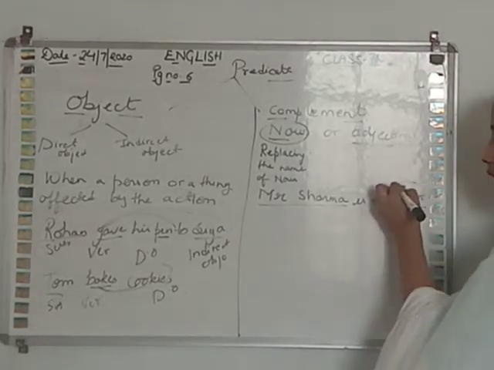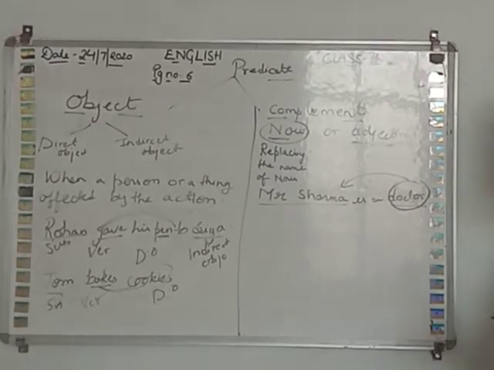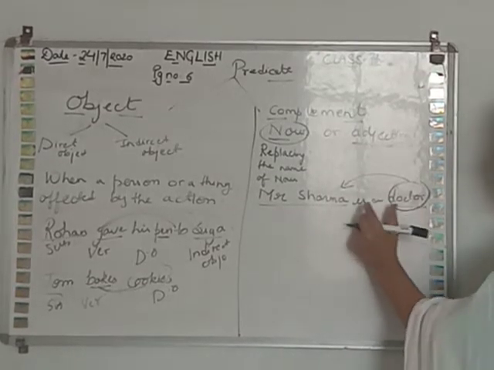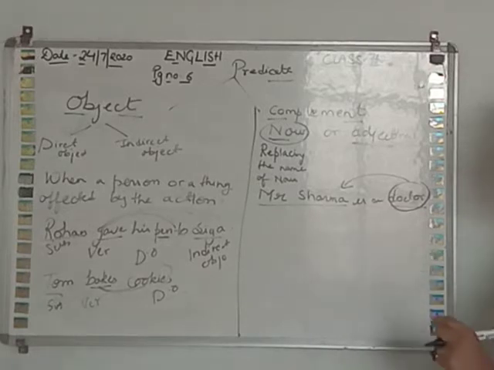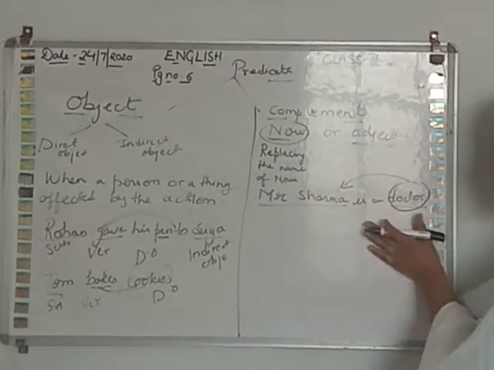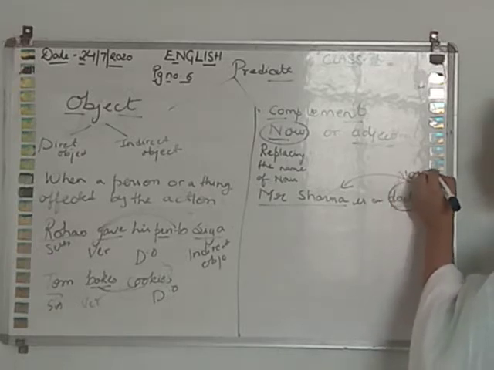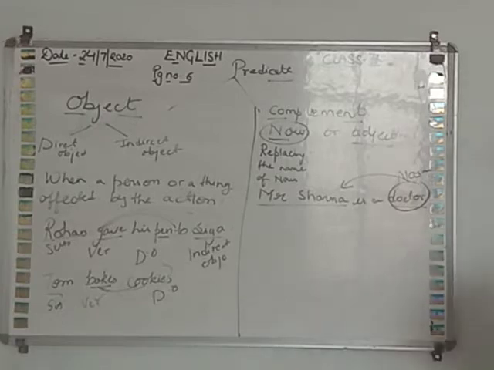But we are using the word doctor in place of Mr. Sharma, replacing the name of the noun. We are not writing Mr. Sharma over here; we are writing doctor, and doctor is also a noun. Yes or no?